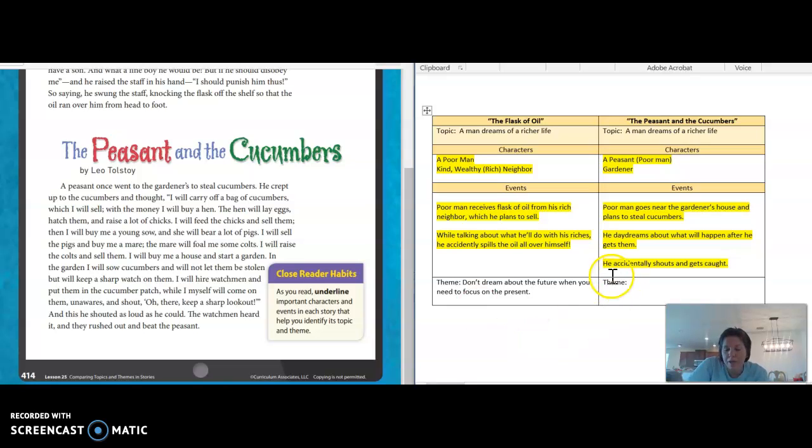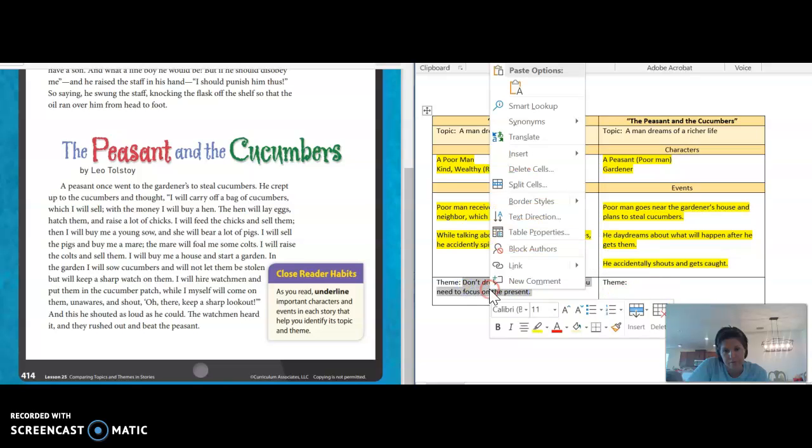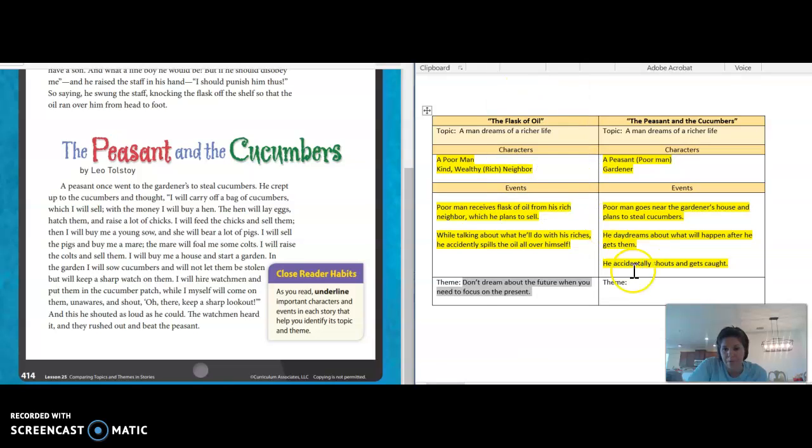Now, I want you to think to yourself, does this theme also apply to The Peasant and the Cucumbers? Yes or no? I would agree. I think these stories also share a similar theme. So not only do we have a similar topic, but we also have a similar theme.